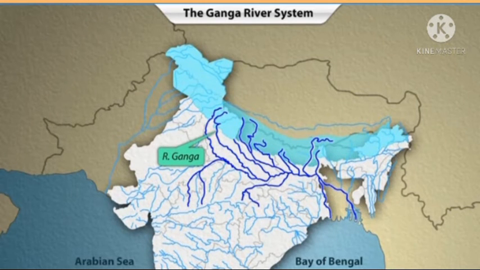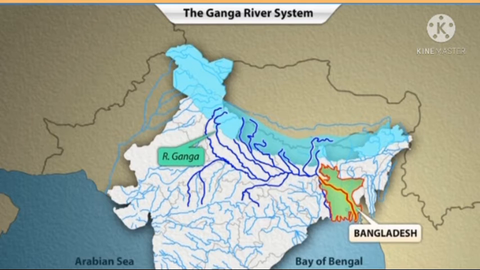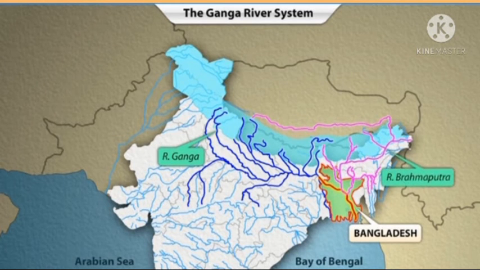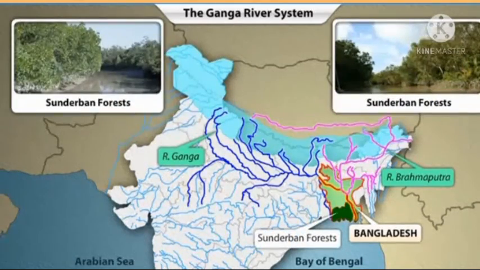The other main branch of the Ganga River flows on eastward into Bangladesh. Here, it meets the Brahmaputra River and then drains into the Bay of Bengal. A huge delta is formed where these rivers drain into the Bay of Bengal. The delta is covered with forests called the Sundarban forests.